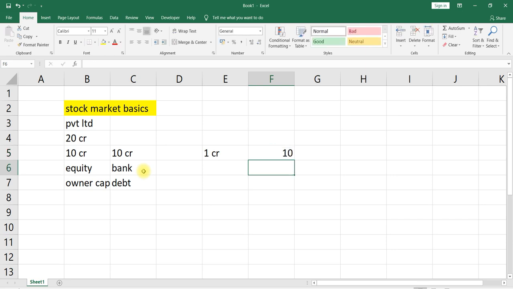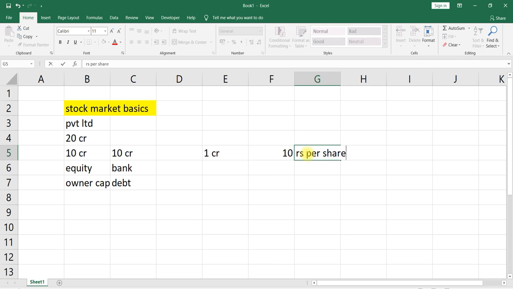That is nothing but each part being worth rupees 10 per share. These 1 crore parts are called shares. 1 crore shares, and each share is worth rupees 10. This is for accounting purposes. This particular value is called the face value.